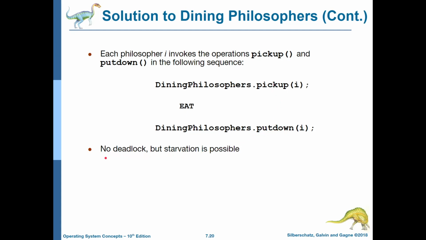Now, we won't get a deadlock, but we could still get starvation because we could have a particular philosopher that's trying to pick up its chopsticks, is unable to, and has to wait for one of the other philosophers to put theirs down. But what if the philosopher on the right hand puts their chopsticks down, but the philosopher on the left hand picks theirs up? The philosopher in the middle still is unable to eat, and thus starvation.